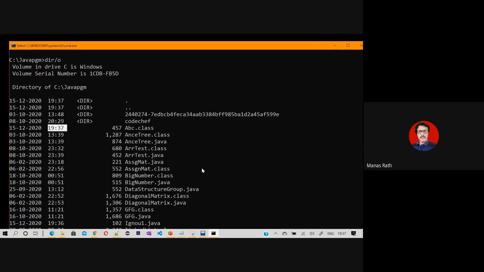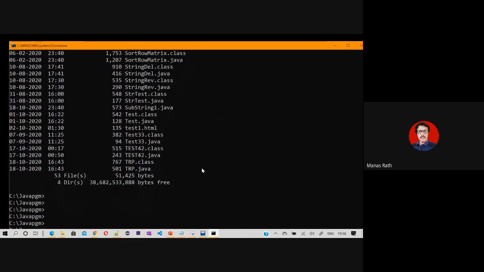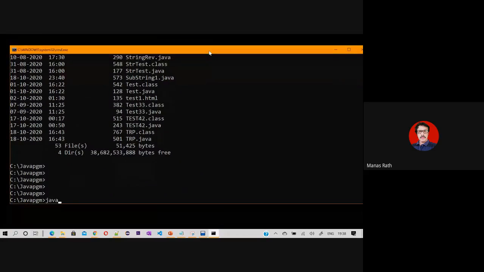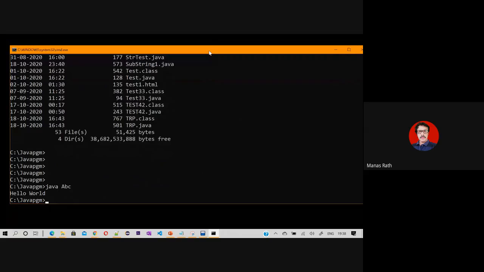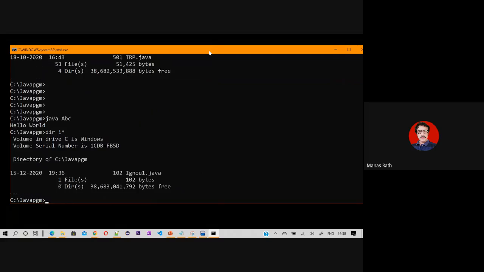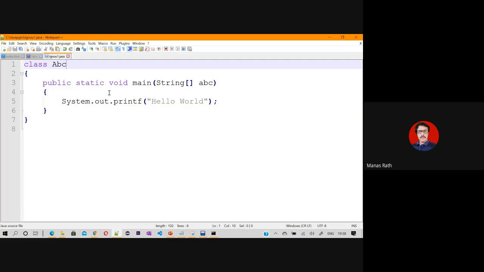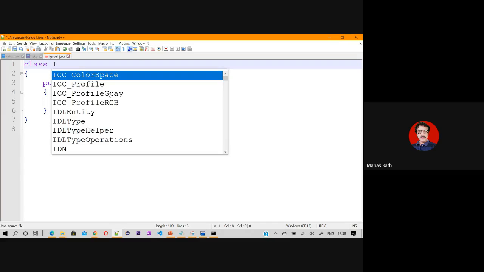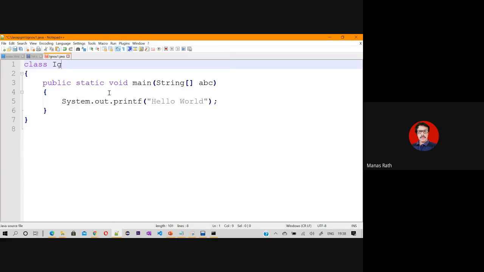And so if you want to run that file, if you want to run that program, then you need to write java ABC. Then you'll get the output as hello. So what's the problem? I had written a program that is called IGNOU.java, but when I compile, it is creating a new file. And that is why there is a restriction in the first chapter when you refer to a book. They are telling that the file name and the class name must match. Otherwise, you will be facing problem.